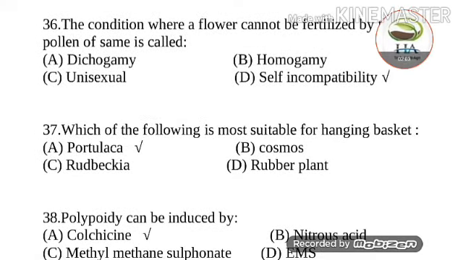Next question is, which of the following is most suitable for hanging basket? Options are Portulaca, Cosmos, Rudbeckia, and rubber plant. Answer of this question is Portulaca. This one is most important question and also asked in previous year JRF question paper.